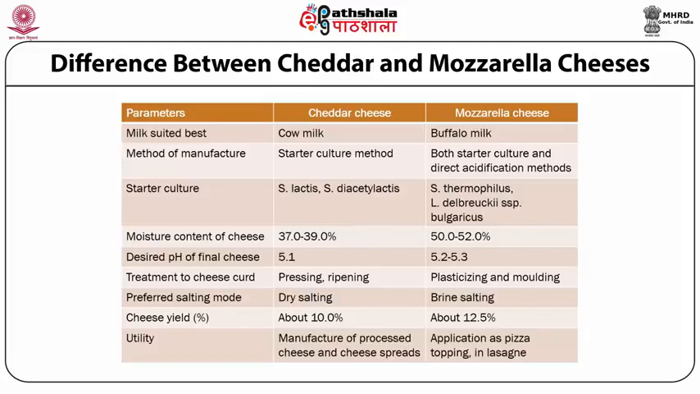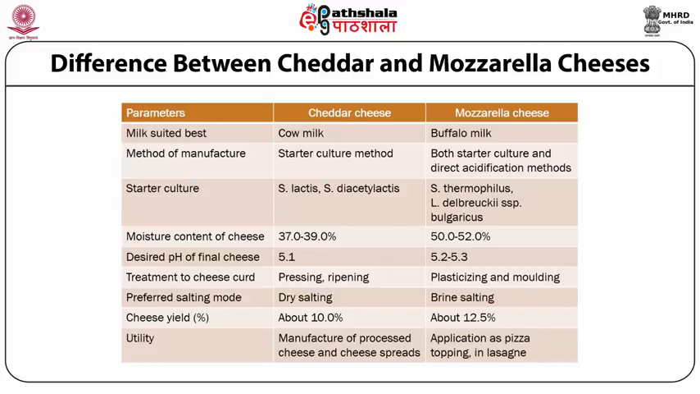go for ripening of the cheese. Both of these steps are absent in mozzarella. And again, if you look at the steps used in mozzarella but not in cheddar, that includes plasticizing and molding, and plasticizing especially to have the stretched strands of curd in the preparation of mozzarella cheese.